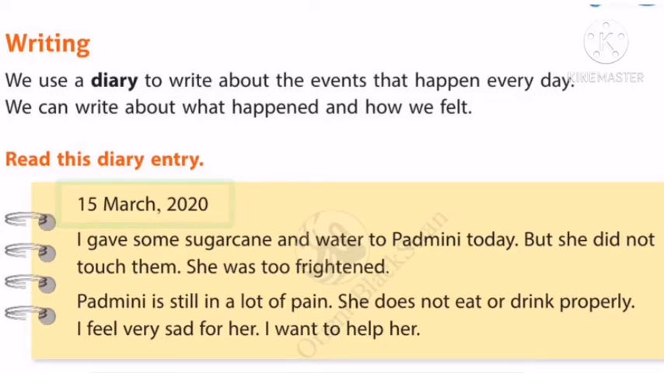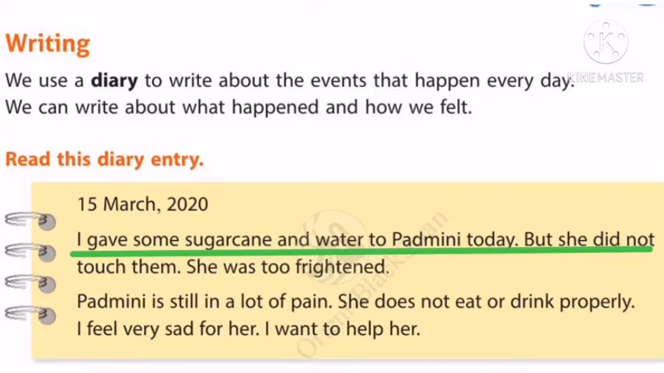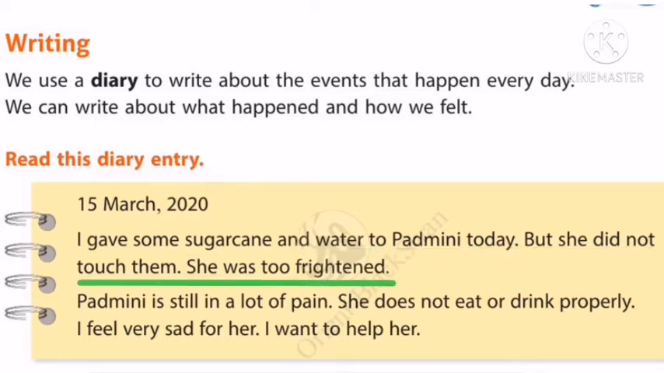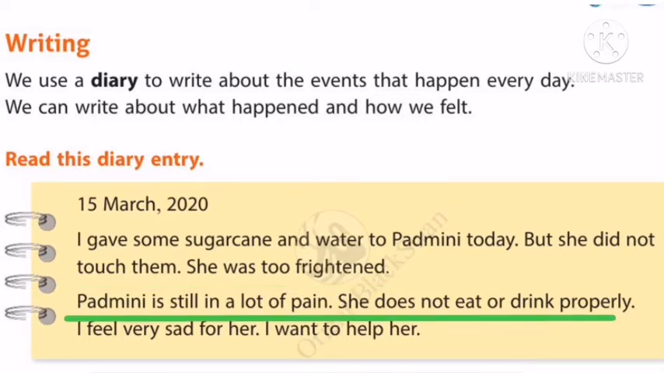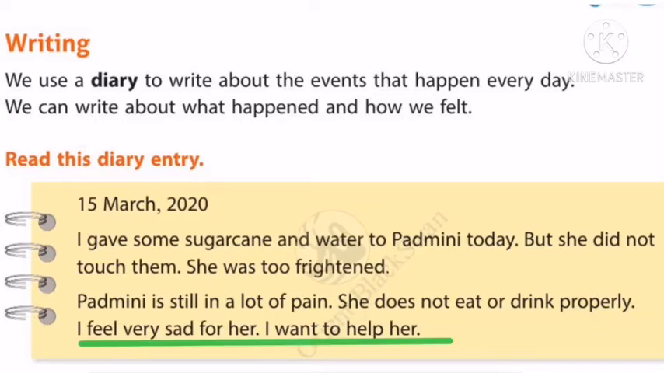See the diary. I gave some sugar cane and water to Padmini today, but she did not touch them. She was too frightened. Padmini is still in a lot of pain. She does not eat or drink properly. I feel very sad for her. I want to help her. See children, this is the diary entry of Amma, and we can understand the incidents mentioned in it. Amma gave sugar canes. Yes, that is why the diary entry is like this. This is Amma's diary entry.